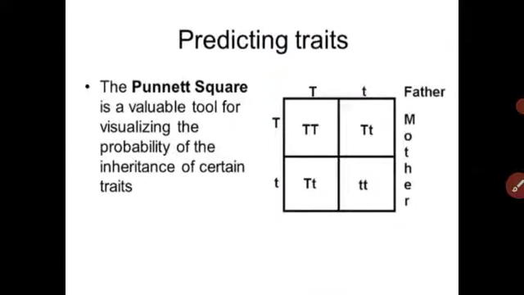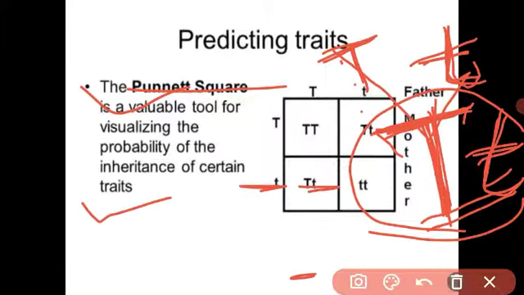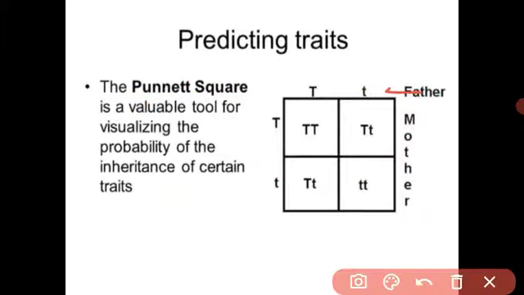This is the Punnett square. Look, we have the offspring, and here the father and mother are represented. This represents the father and this represents the mother. Both are tall.